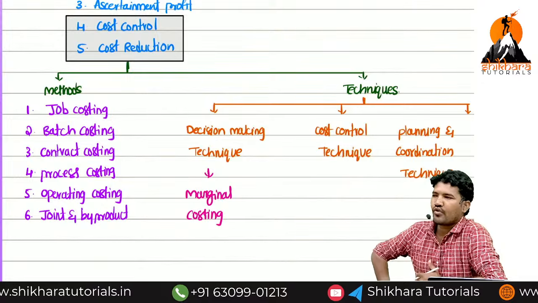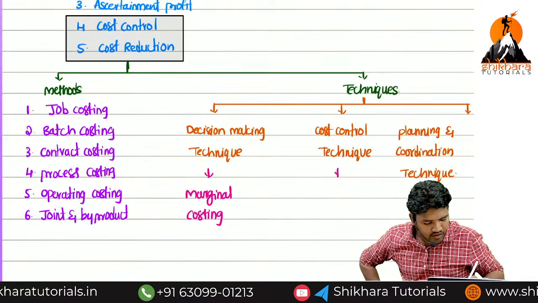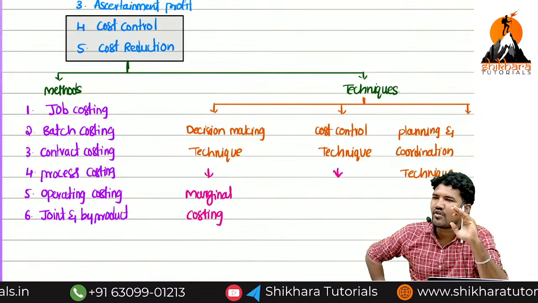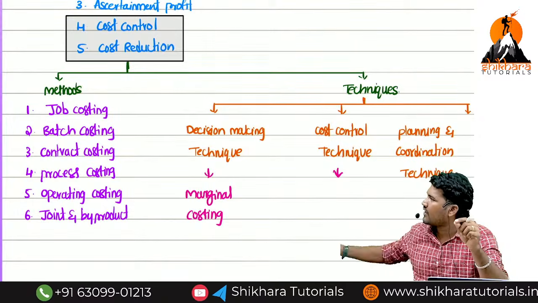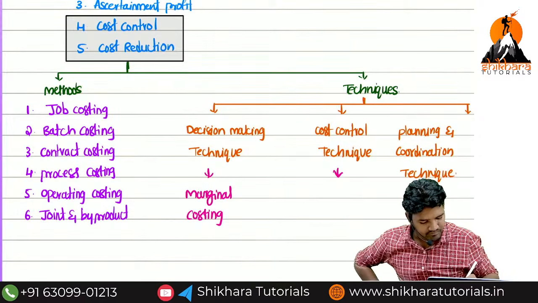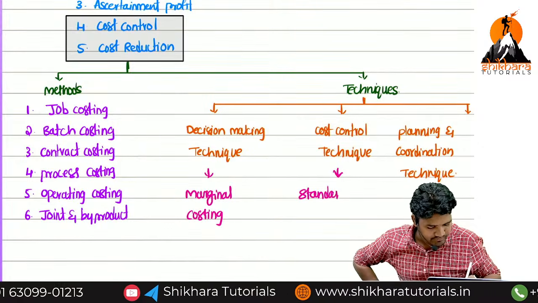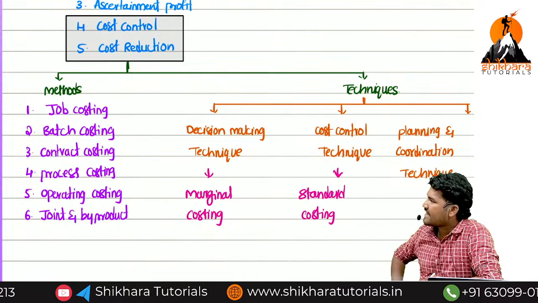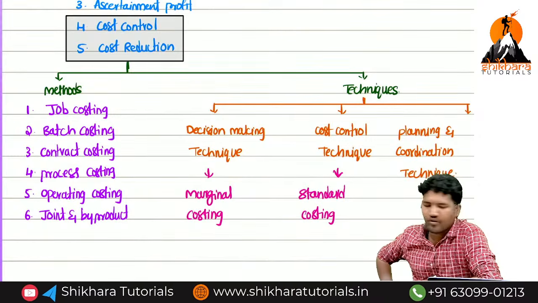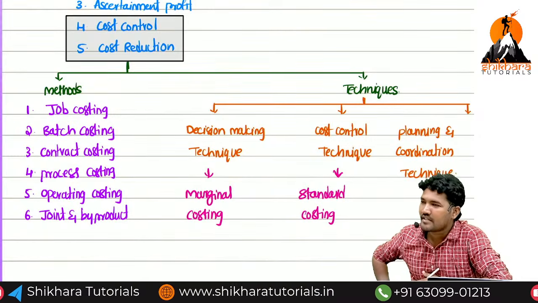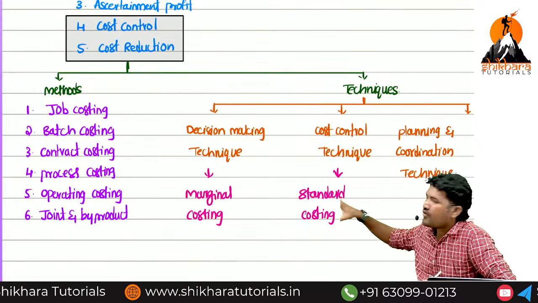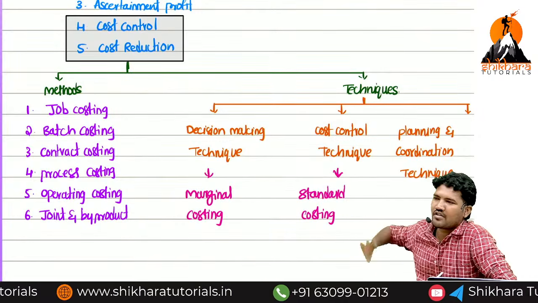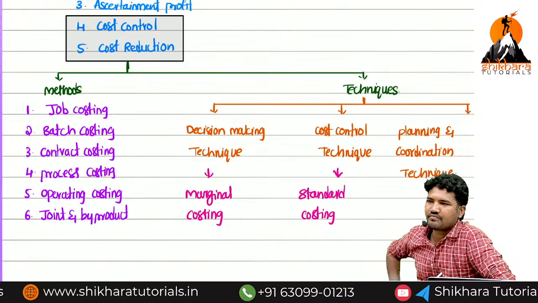When it comes to the cost control technique, we can know with the help of the chapter called standard costing. If you learn standard costing concepts, you get the cost control technique knowledge. Standard costing. For the planning and coordination technique, the chapter you need to learn is budget and budgetary control. This is the evaluation of the budget and budgetary control chapter. This is the evaluation of standard costing. This is the evaluation of marginal costing. How these chapters came. Are you guys clear?